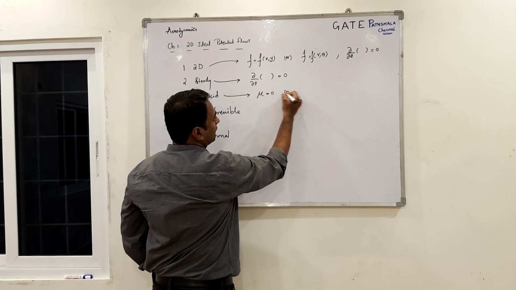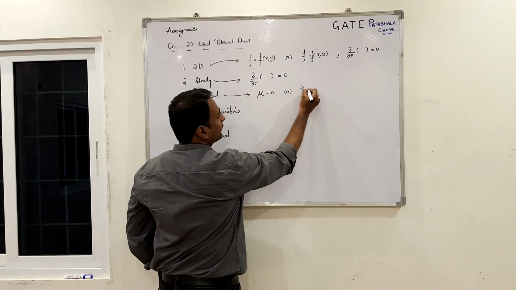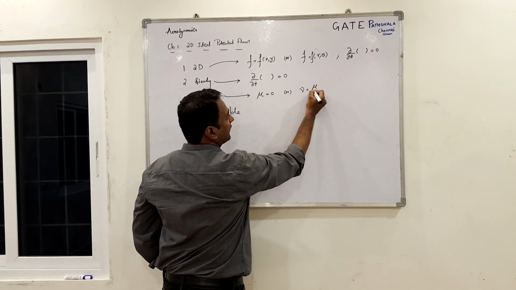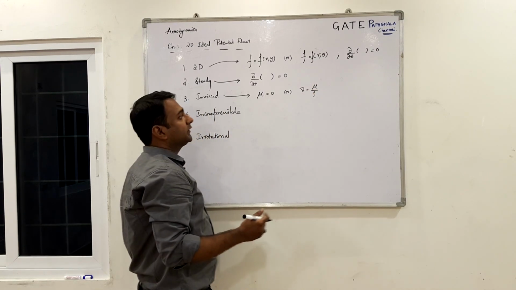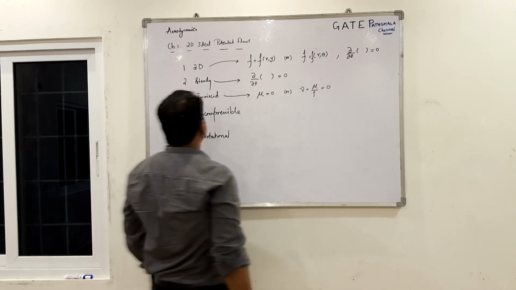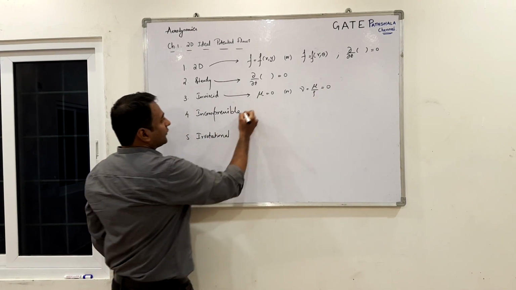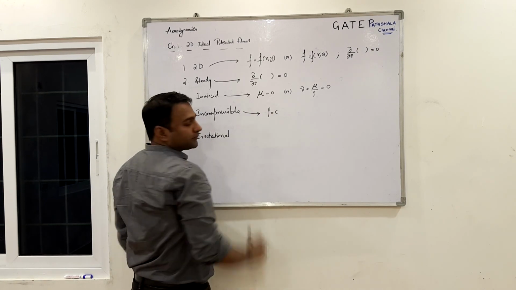Or the other way around, you can express inviscid flows as those whose kinematic viscosity, which is nothing but the dynamic viscosity divided by the density, is 0. The flow is said to be incompressible if the density is constant.